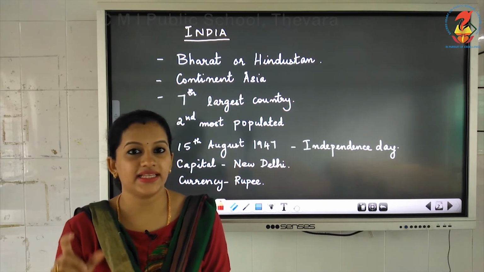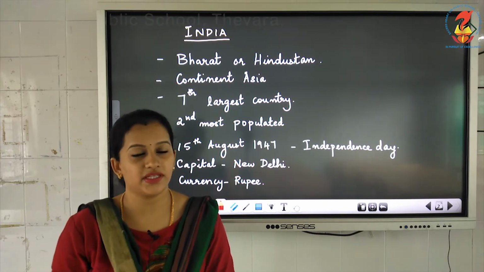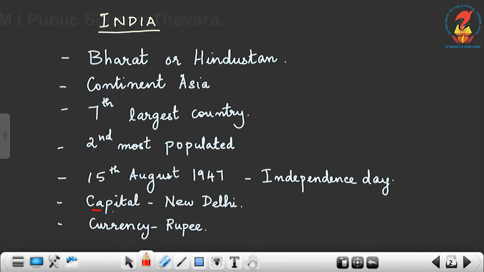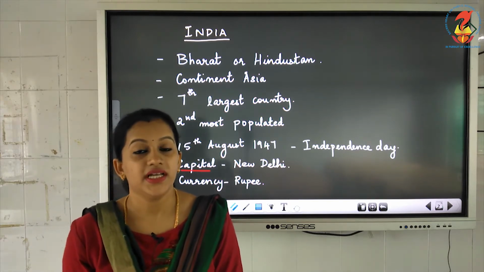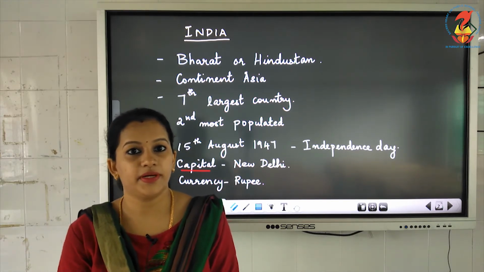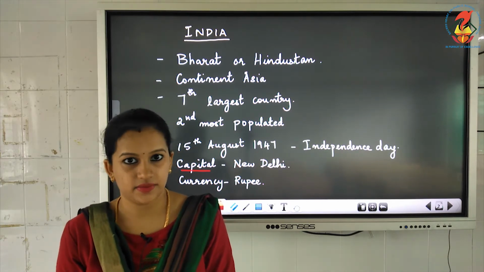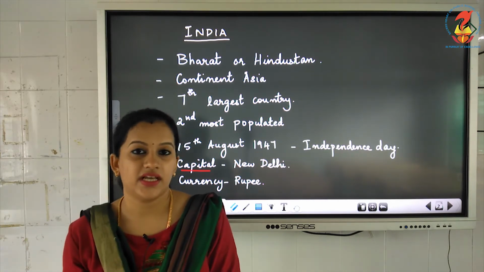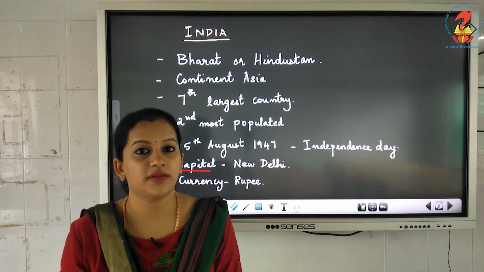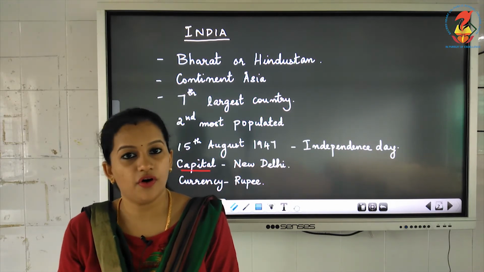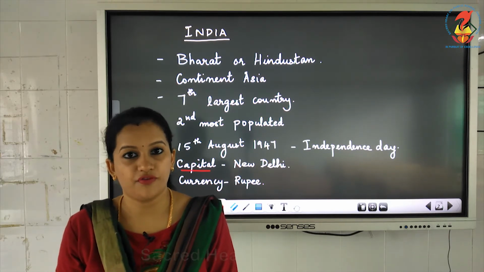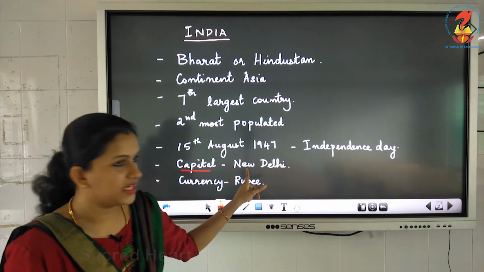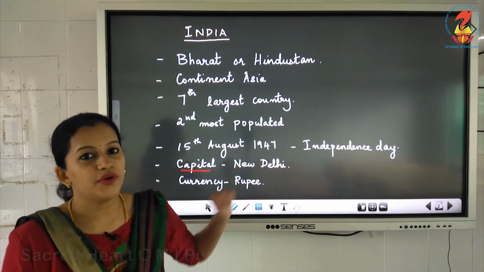The city New Delhi is the capital of India. So, what do you mean by capital? Capital means it is the place or a city where the government of that particular country is seated. Where is the government located? The seating place of the government, that city is known as the capital of a country. So, the capital of India is the city of New Delhi.